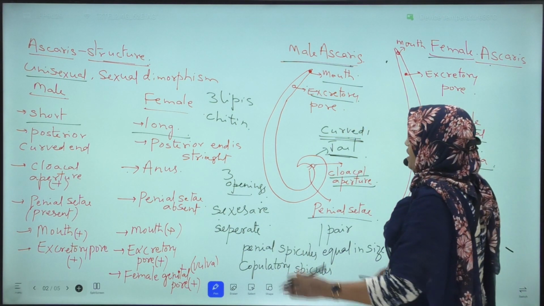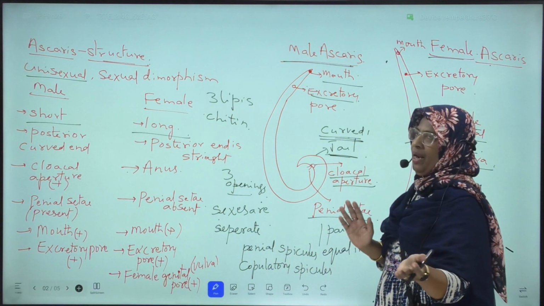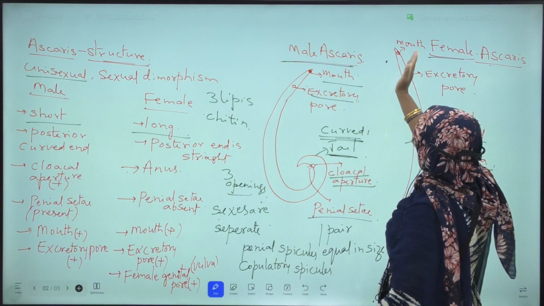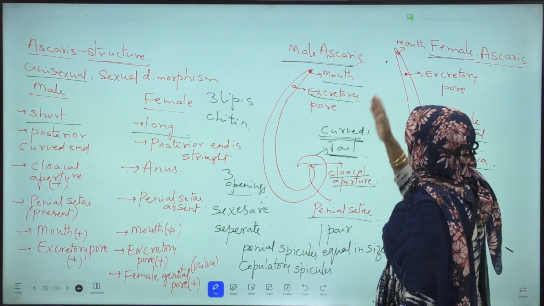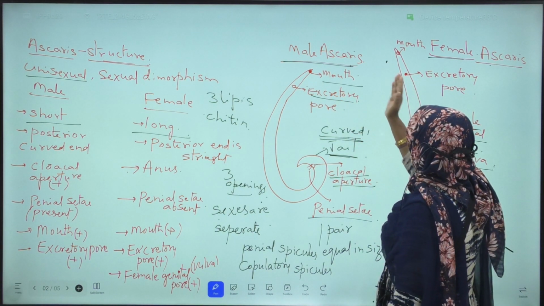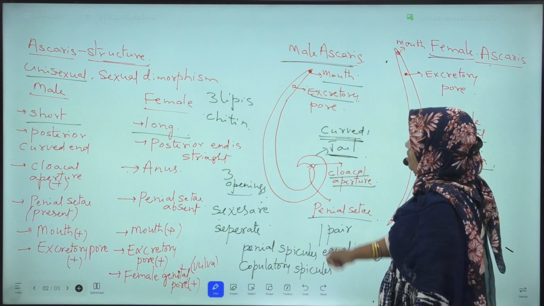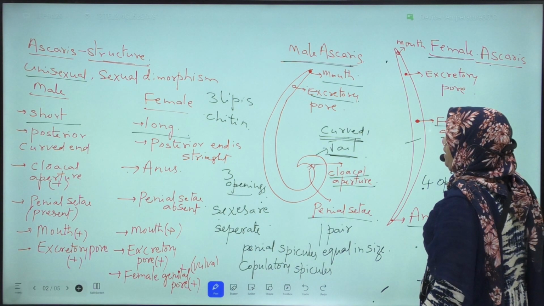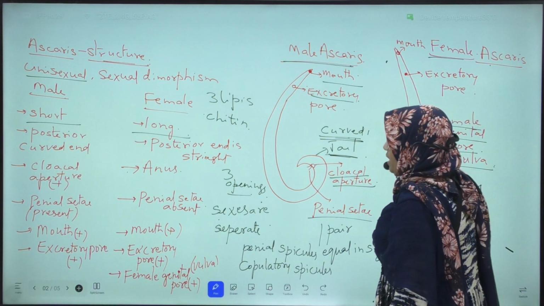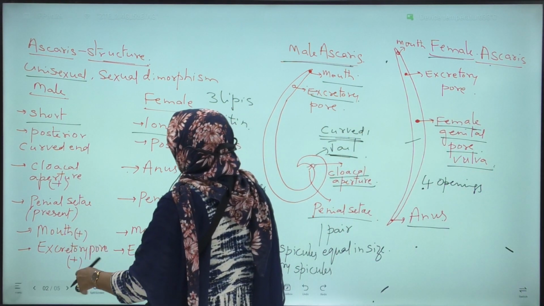Next, what are the similarities between the male and female Ascaris? In both, mouth is present at the extreme anterior end, and excretory pore is present nearer to the mouth, located mid-ventrally. Next, differences between male and female Ascaris.